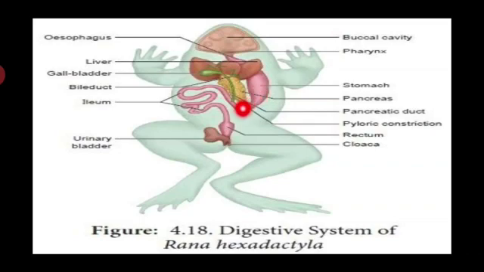Then you have to see the pancreas. The pancreas is a secreting gland. It secretes digestive enzymes into the duodenum. The duodenum is the anterior part of the small intestine. This is the anterior part, this is the posterior part. It is the anterior part of the small intestine into which food passes from the stomach.